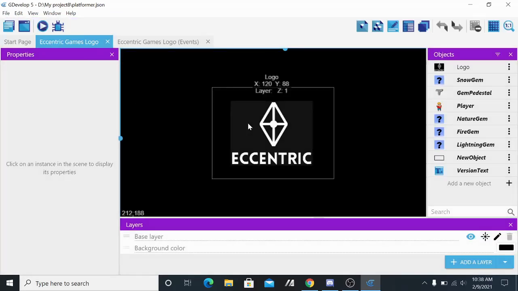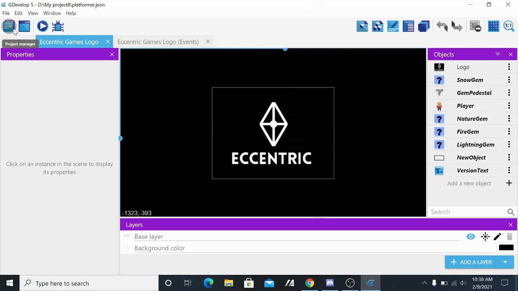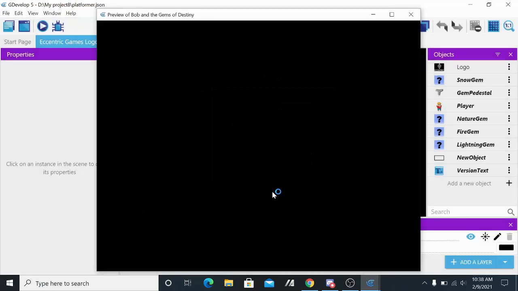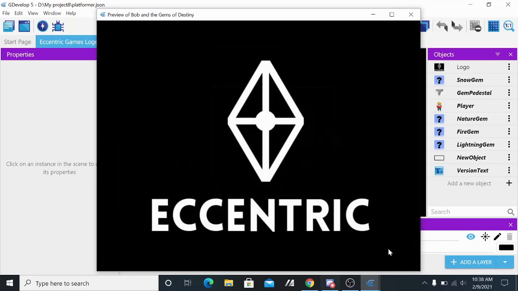This is the first screen, which is just our logo. Now, this wasn't in the original game because we had a different logo back then. And I think I'll show it to you in editing. Okay, just gave myself a chance to show that to you in editing. Yeah, but this is the logo screen. So this wasn't in the original game jam version, but let's just launch the game and see what happens.